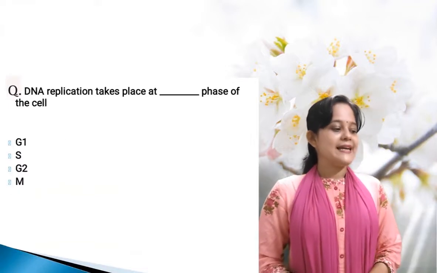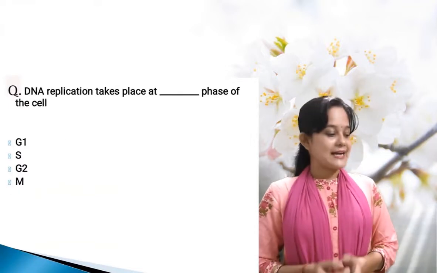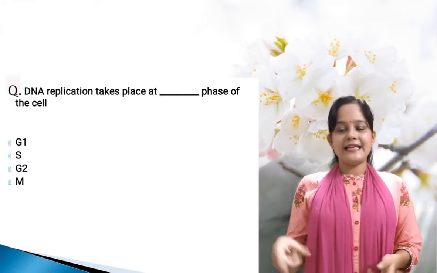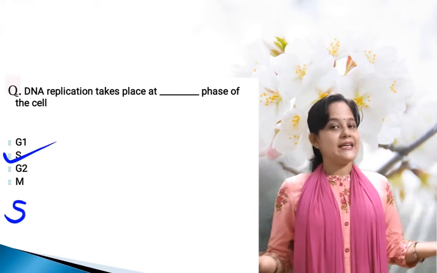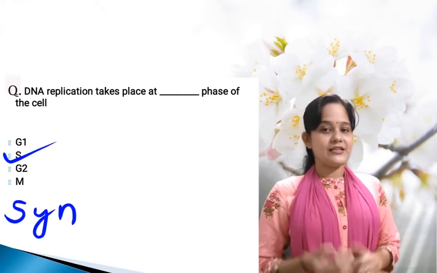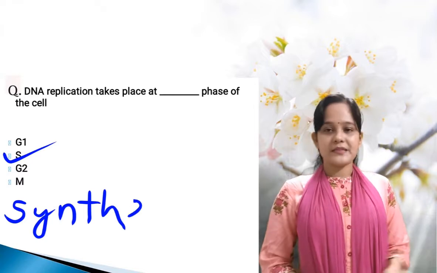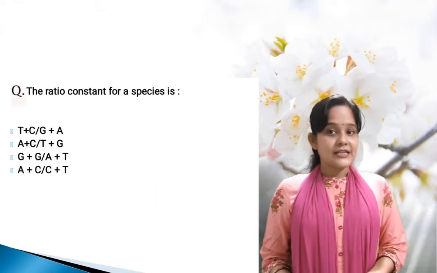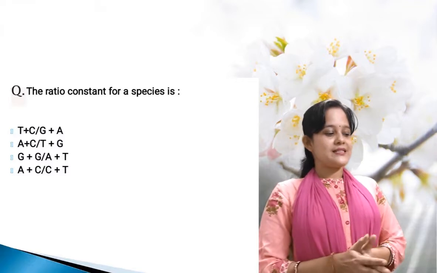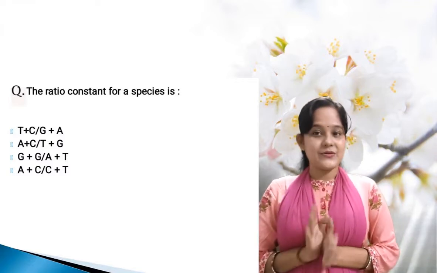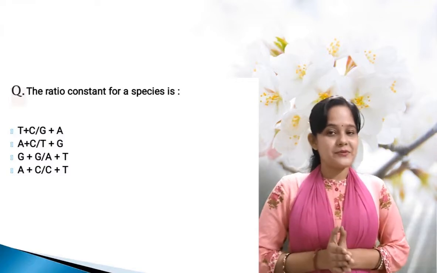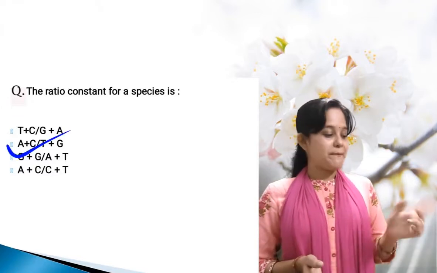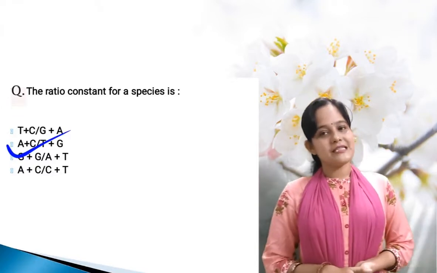The next: DNA replication takes place at which phase of the cell cycle? That is, in the S phase the DNA replication takes place. That is the synthetic phase. So option B is the correct one. The next one: the ratio constant for a species, that is Chargaff's rule. Based upon Chargaff's rule, here the answer is A plus G by C plus T.